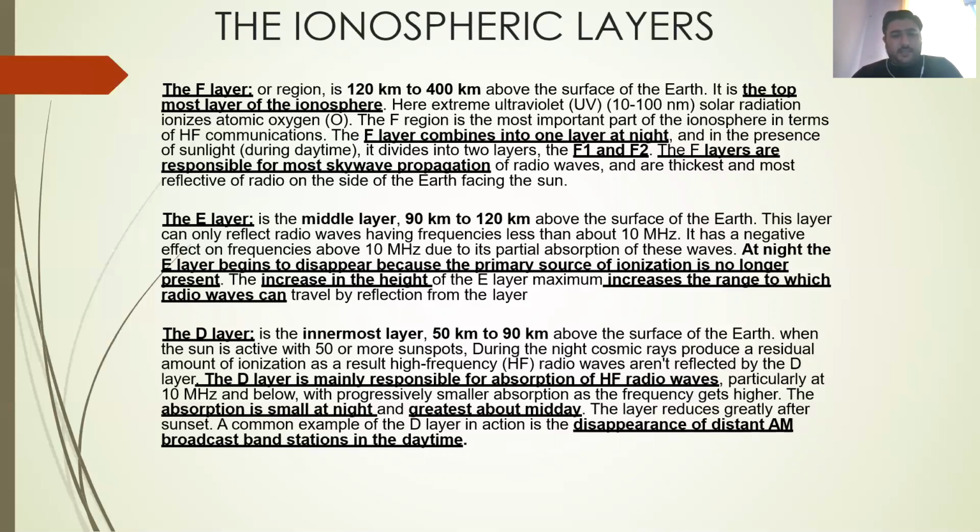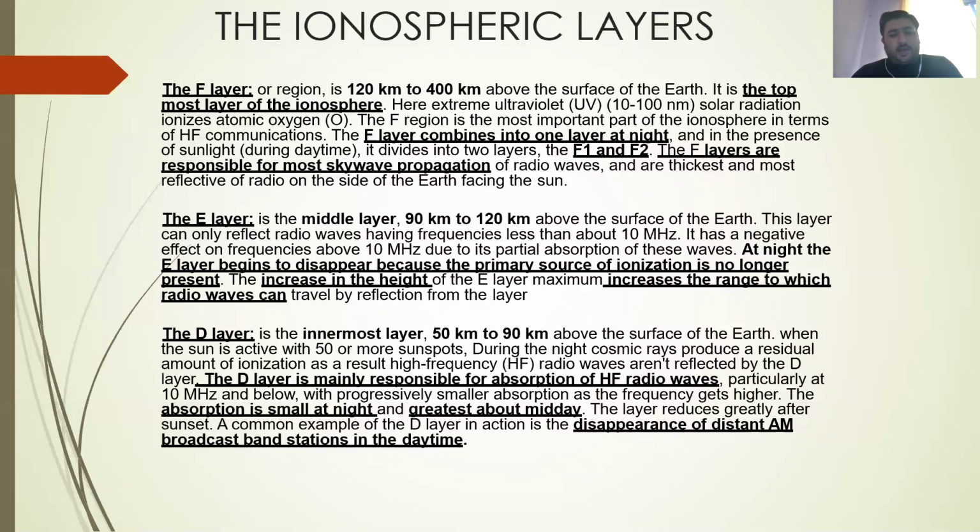The next layer is E layer. So the E layer is the middle layer from 90 kilometer to 120 kilometer above the Earth surface. And this layer can only reflect radio waves having frequency less than about 10 megahertz, and it has negative effect on frequency above 10 megahertz. And due to its partial absorption of these waves at night, the E layer begins to disappear because the primary source of ionization is no longer present.